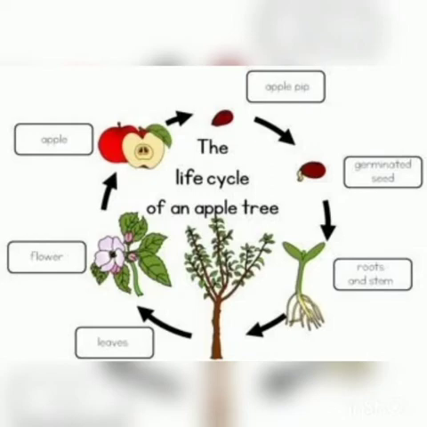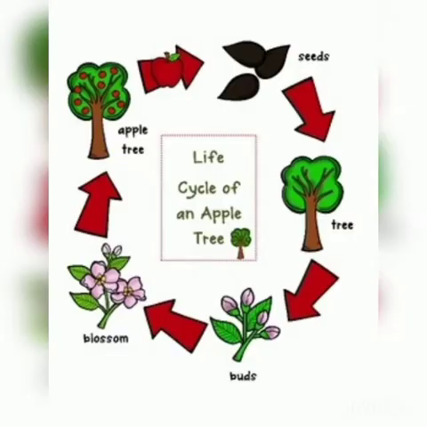Vegetative propagation means new plants are produced through various parts, like from leaves, from stem, from roots, new plants will be produced. That is called as what? Vegetative reproduction.